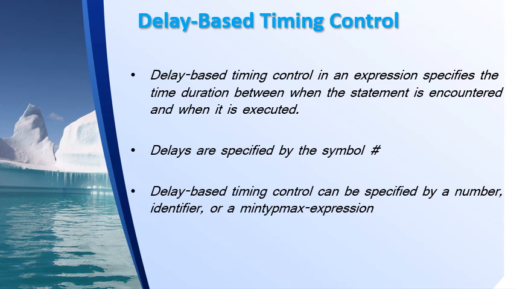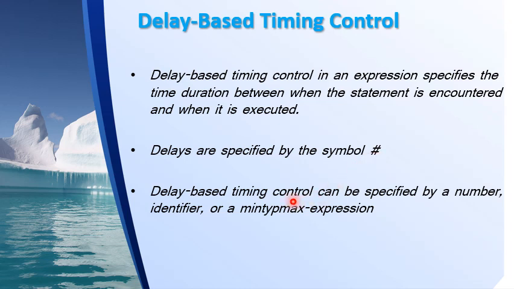Right? So delay-based timing control is an expression that specifies the time duration between when the statement is encountered and when it is executed. Delays are specified by the symbol hash. So in the test bench, while applying the stimulus, we have used this hash. That means after a delay of whatever number follows this symbol, the statement following is to be executed.